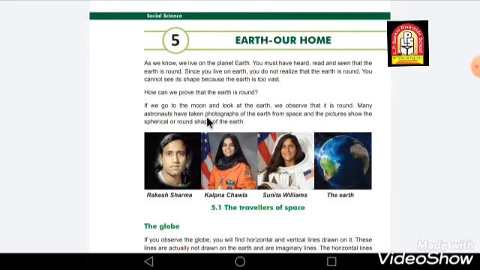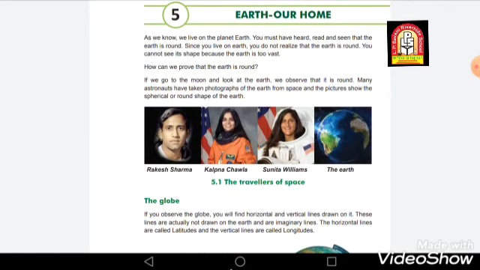Many astronauts have taken photographs of the Earth from space, and the pictures show the spherical or round shape of the Earth. So there are many astronauts who have given us pictures of the Earth from space, and in those pictures you can see that the Earth's shape is spherical or round.